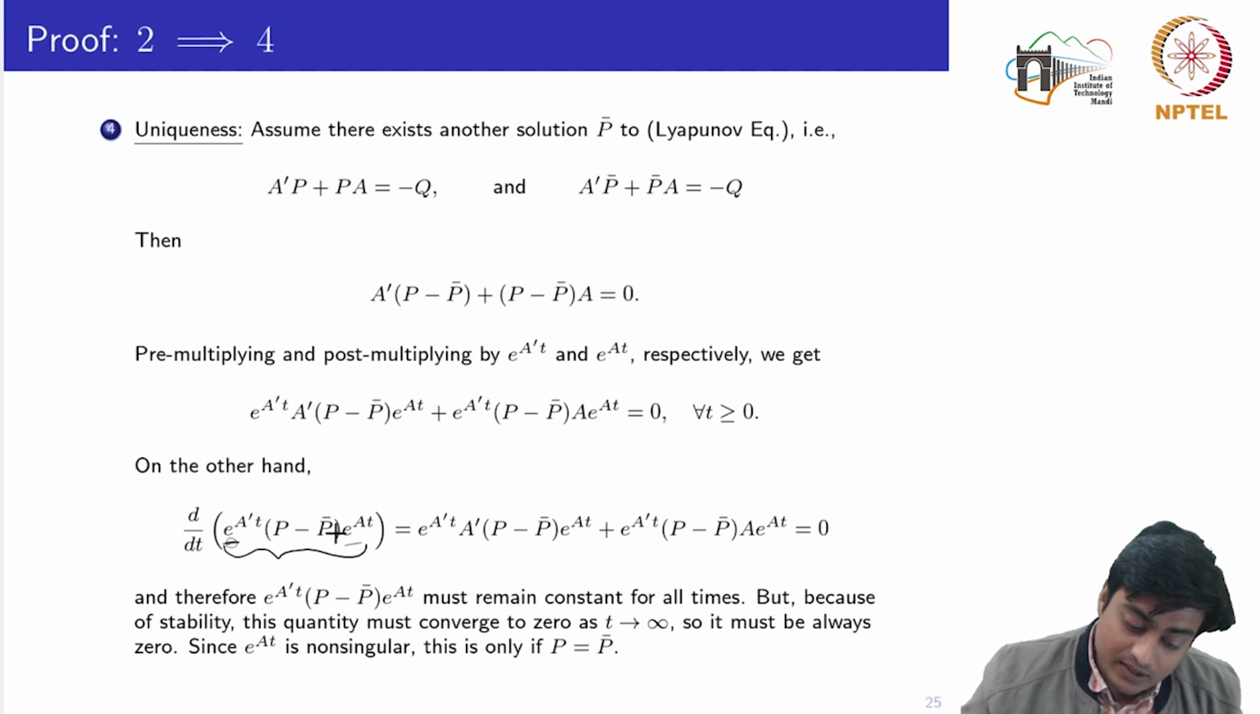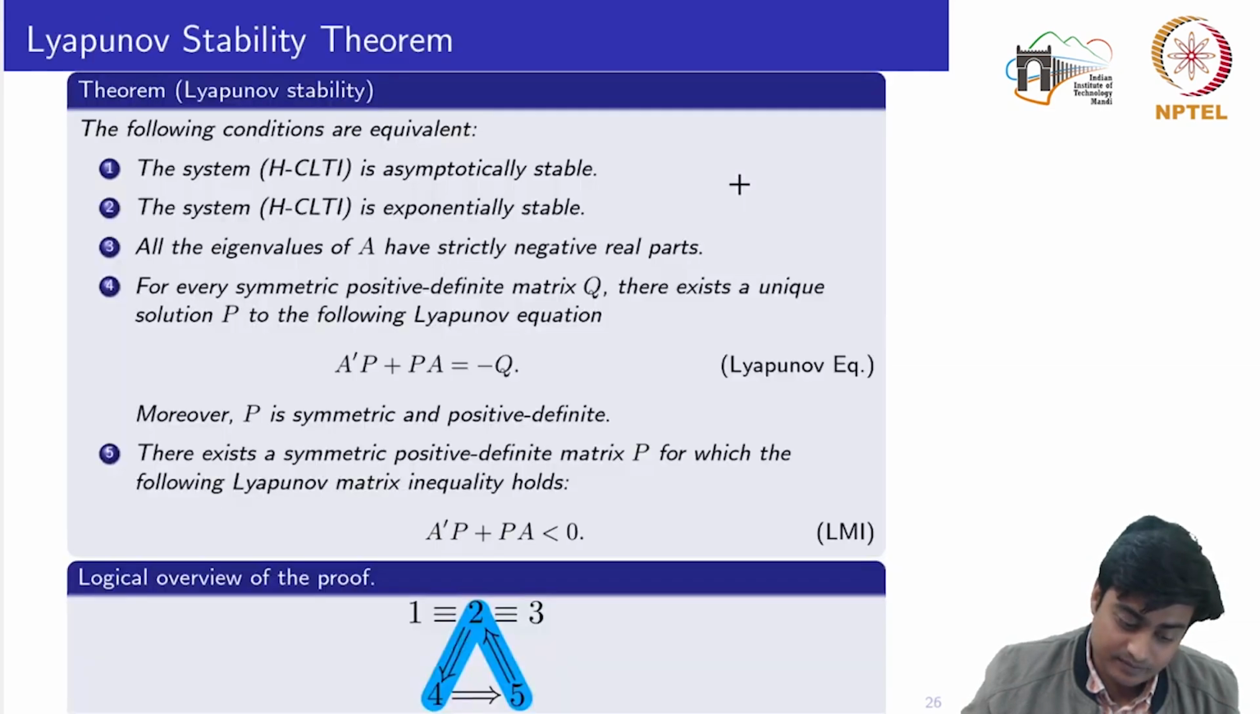This form would become equal to 0 only if this weight matrix becomes equal to 0, right? So P minus P bar equal to 0, meaning P would always be equal to P bar. So there does not exist any other matrix than P. Certainly for different Q there would be different P, but for the same Q there could not be two different P. This is how we define the uniqueness.